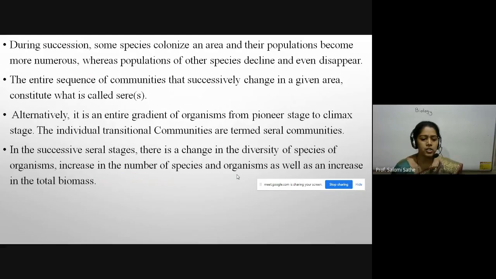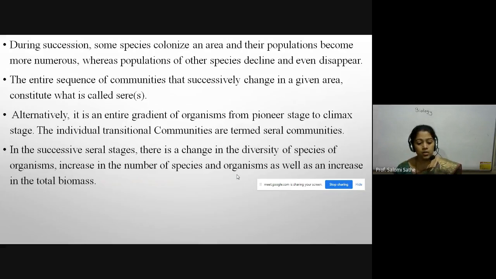Okay. Now, in the next step, during succession, some species colonize an area and their populations become more numerous, whereas populations of other species decline and even disappear. The entire sequence of communities that successively change in the given area is called the sere. Alternately, it is an entire gradient of organisms from the pioneer stage, that is barren rock lichen, to the climax stage, that is shade tolerant plants. The individual transitional communities are termed seral communities.